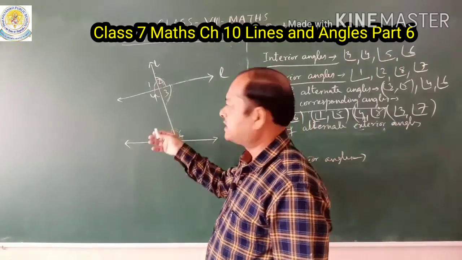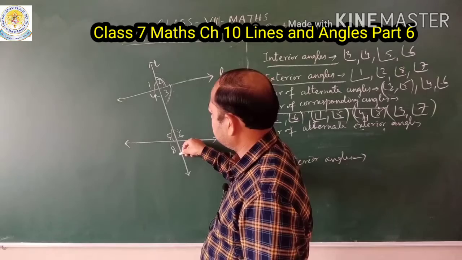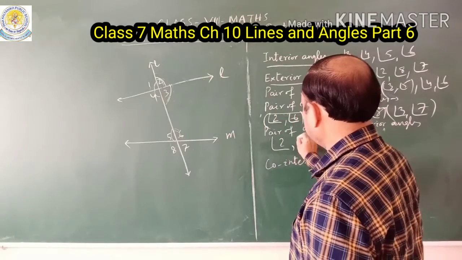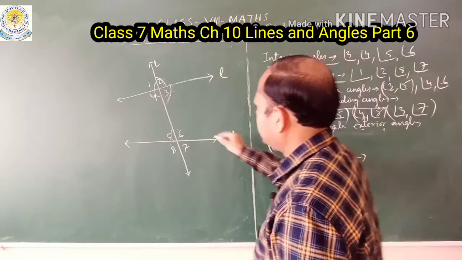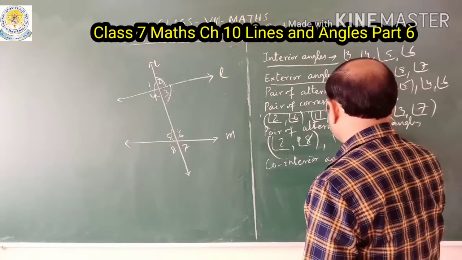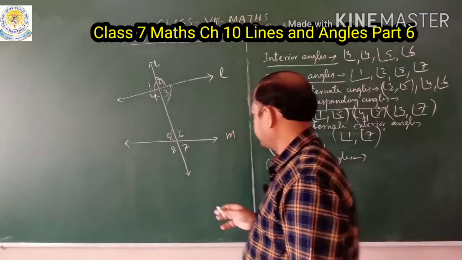Now comes the pair of alternate exterior angles. Exterior means outside, so 2 and 8 are exterior to each other, and opposite also, so 2 and 8 are a pair of alternate exterior angles, and angle 1 and angle 7 are also a pair of alternate exterior angles. Okay.